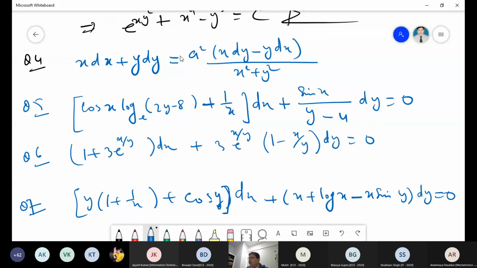So I hope it is clear. Anyone has a doubt, please let me know. Anyone has a doubt regarding the exactness, how to check it, and how to get the solution? Checking whether it is exact or not is the necessary condition for the exact form of a differential equation, and getting the solution is the sufficient condition.